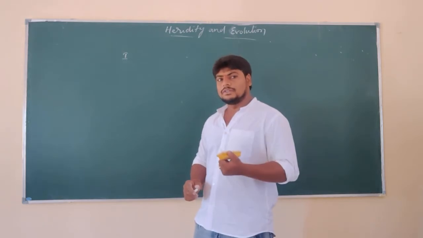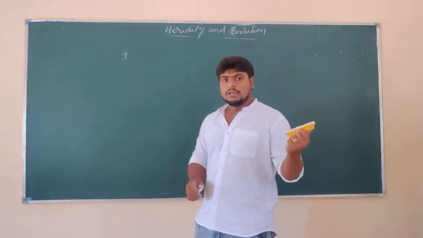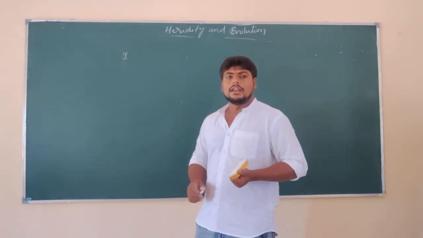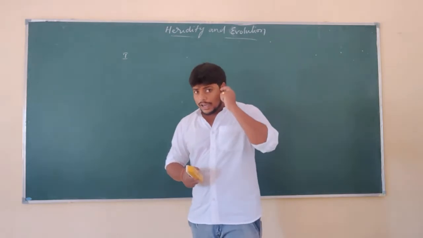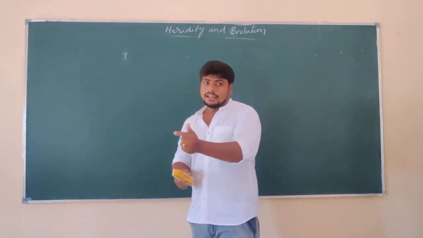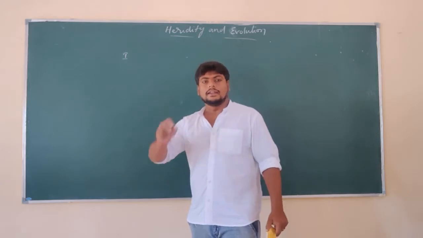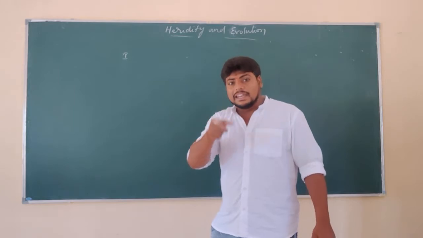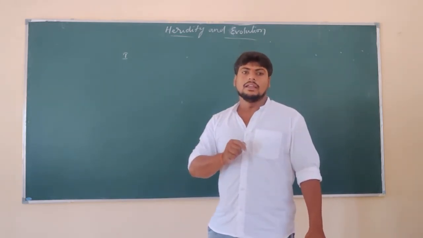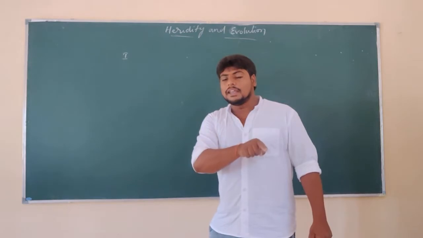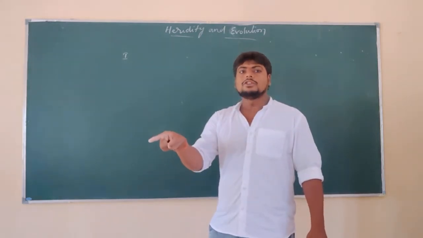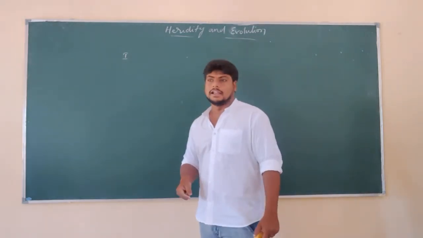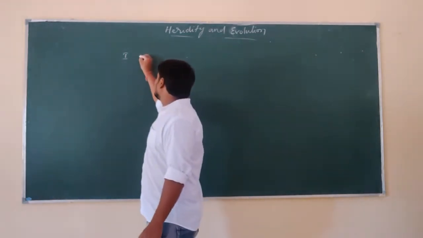Based on the situation we have seen, due to the crow, the red beetles were eaten and the green was remaining. This green undergoes reproduction and produces beetles that are all green in color, and the population increases in green color. So here the natural selection was exerted by the crow. Why? Because if the crow had not selected red color, there is no possibility of the green color to develop. So what we are seeing is called natural selection.